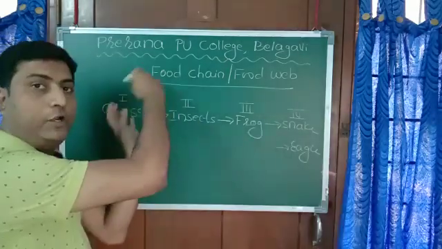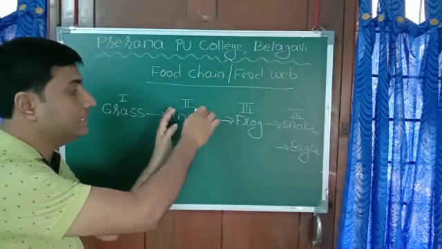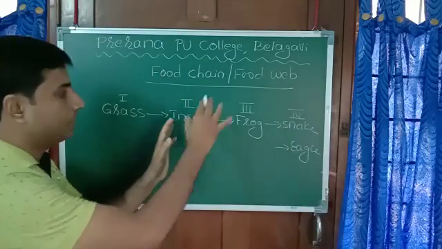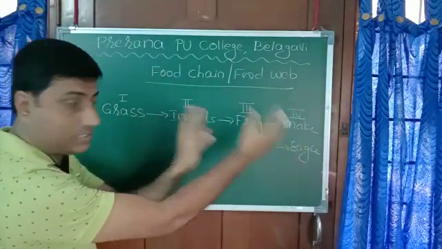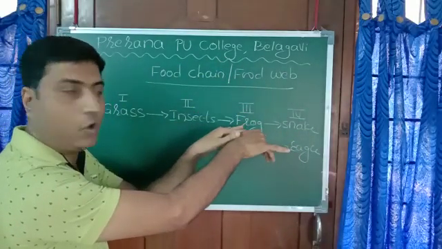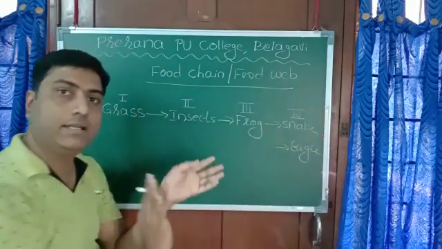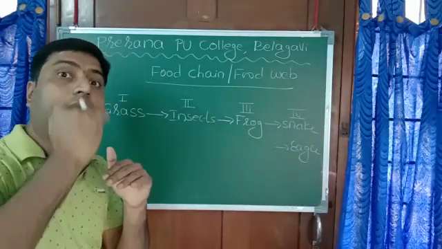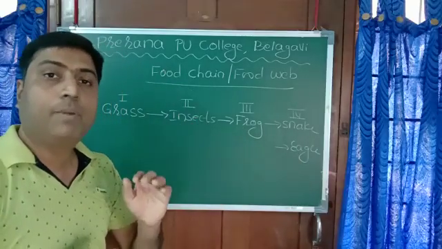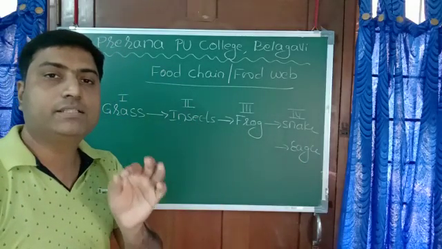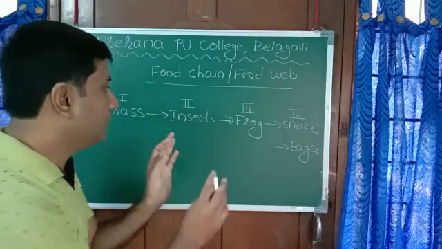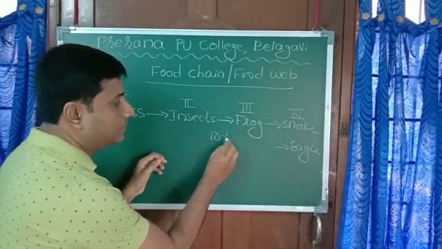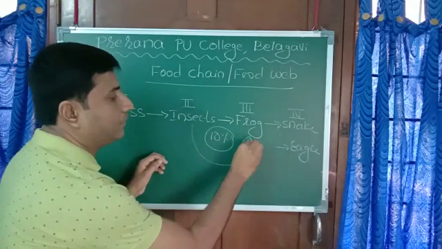When insect feeds on grass, at that time energy will get transferred to the insect. When frog eats insect, energy will get transferred to frog. When snake eats frog, energy will get transferred to snake. So at every step there will be transfer of energy. But the transfer of energy is just 10%. For example, when frog eats insect, just 10% of the energy will get transferred.